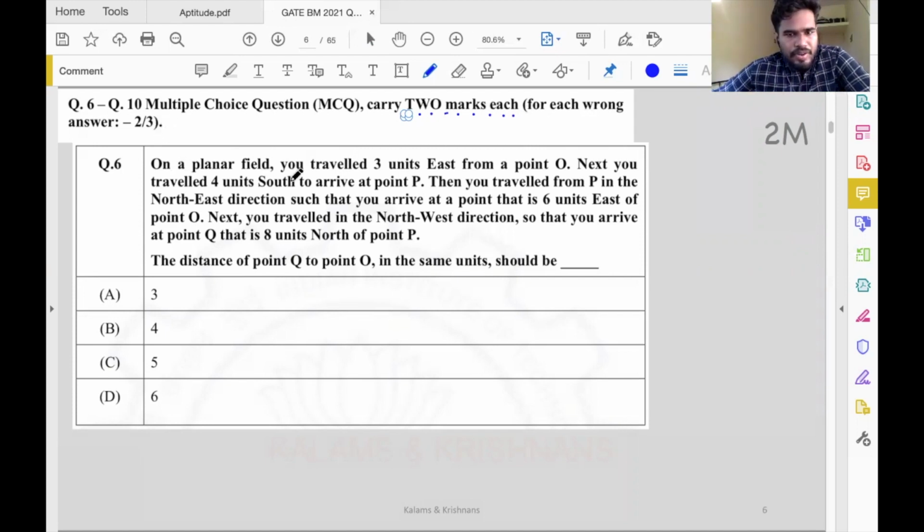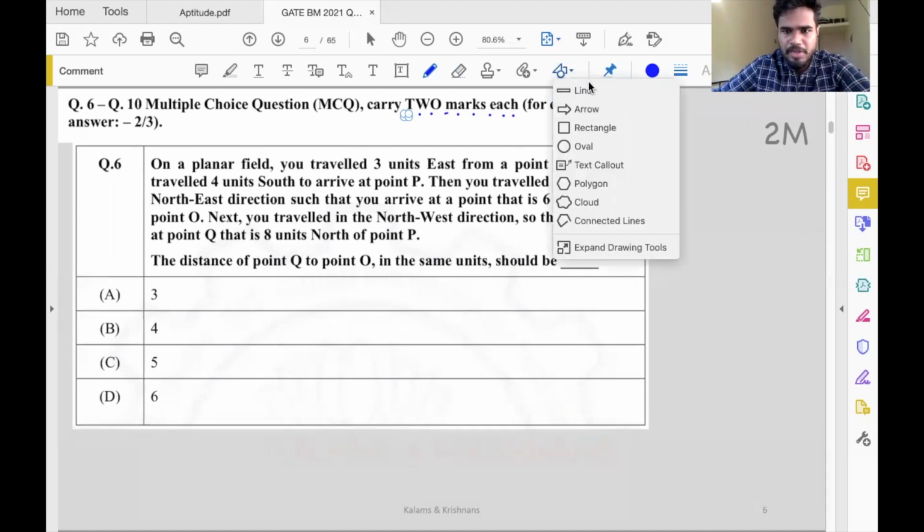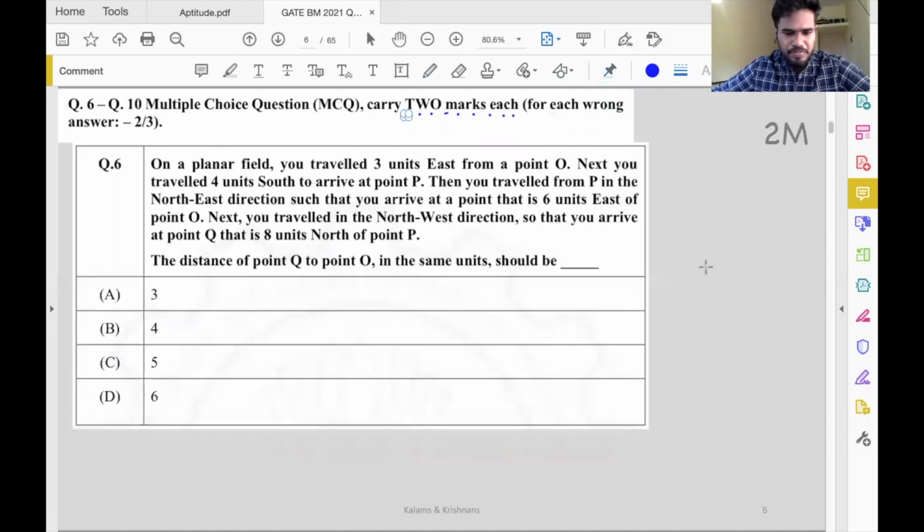On a planar field, you traveled 3 units east from a point O. So this is a north, south, east, west problem. It helps to draw simple axes. So I have drawn an XY axis.